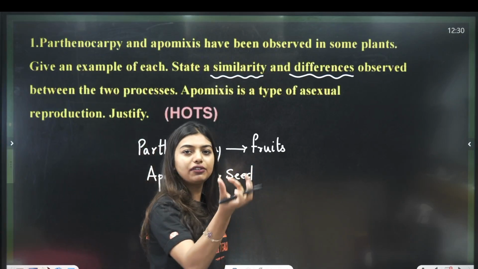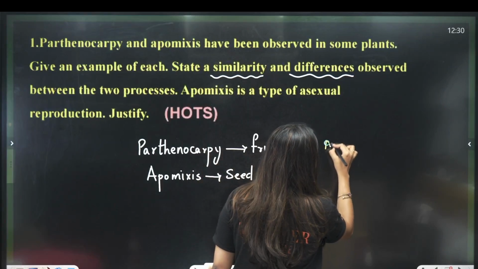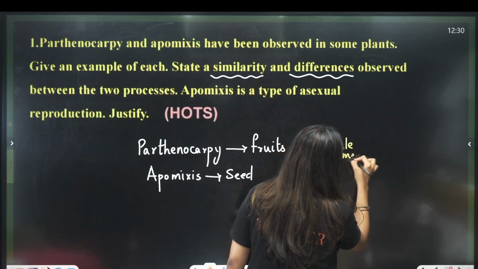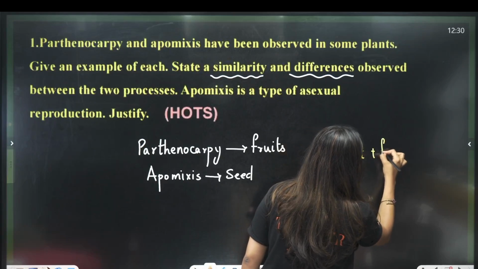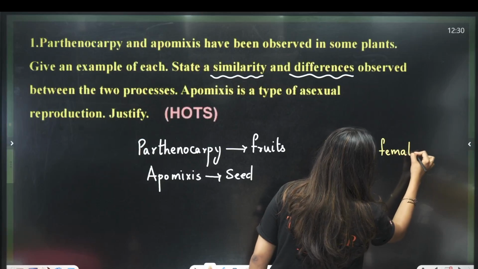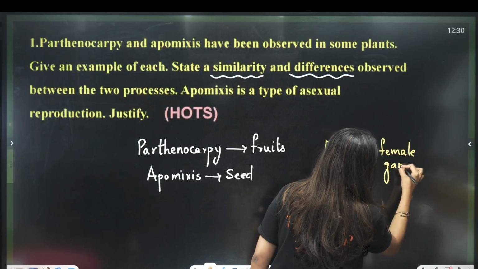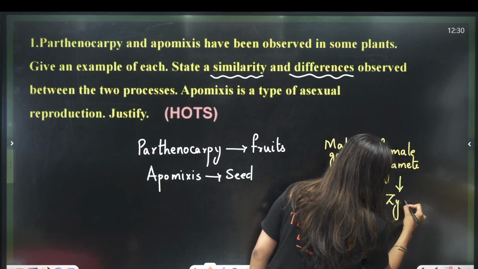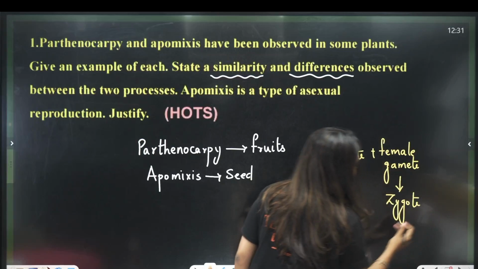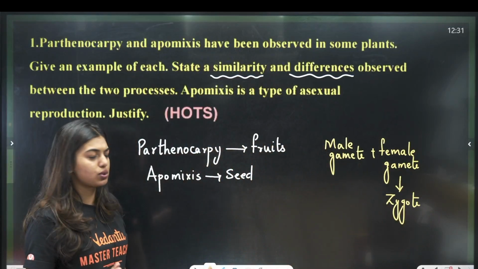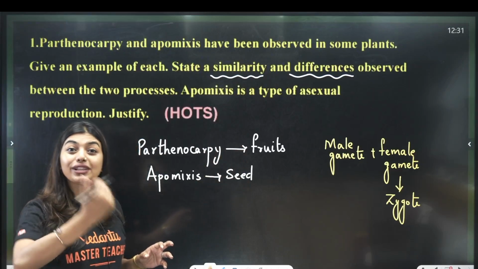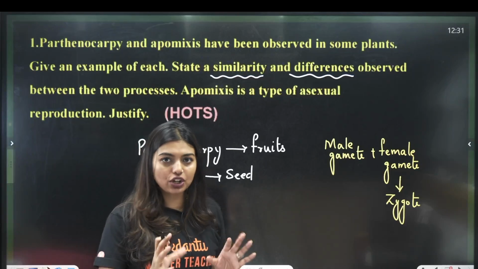Now how do we normally form anything? Normally how does fertilization happen? The male gamete plus the female gamete should come together and they will end up forming a zygote. Then, in the end product, the ovule forms seeds and the ovary forms fruits. Now in both of the cases, I have used the words without fertilization. So that is one of the similarities. So the question got decoded, no?